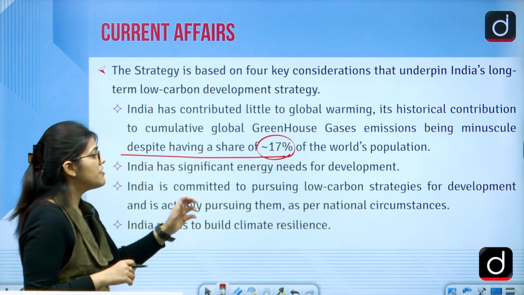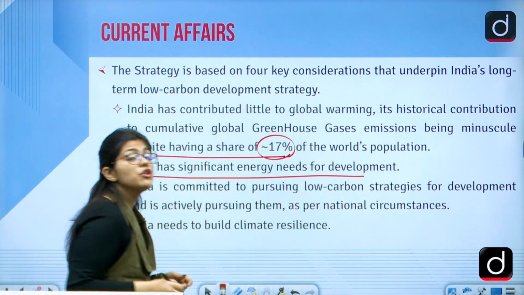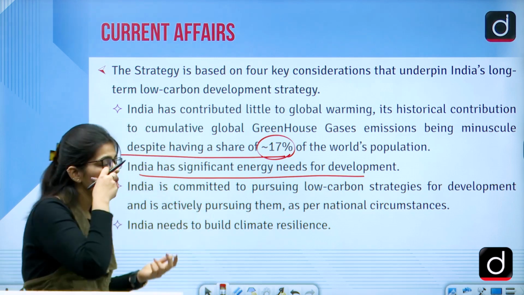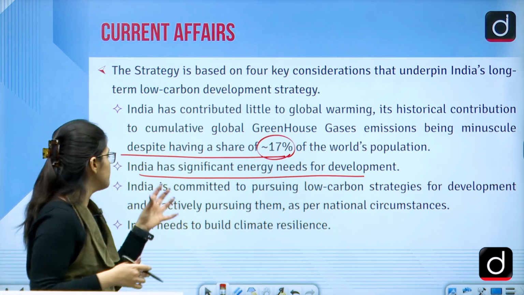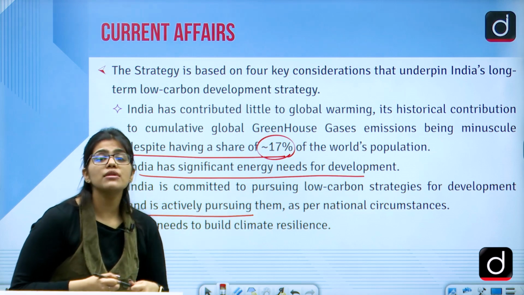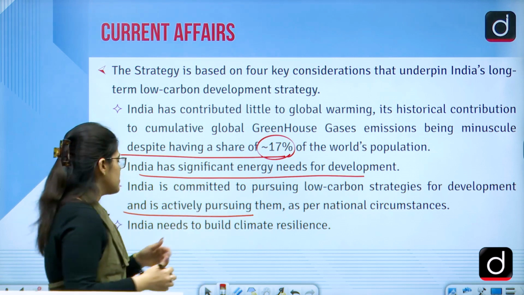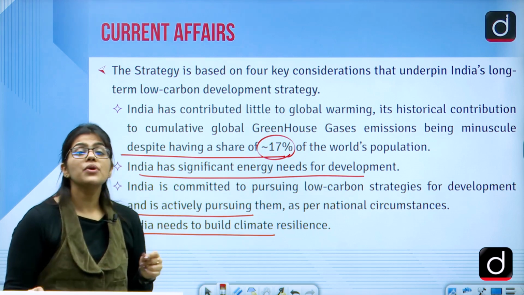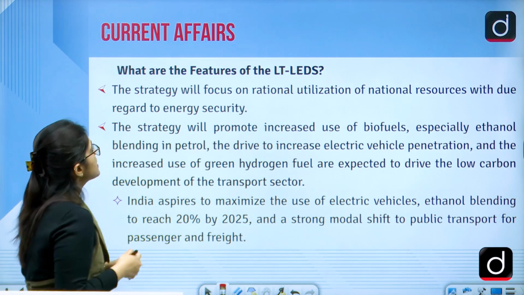Then, India has significant energy needs for development. We have energy needs, and we know that for development we can use renewable resources, and then we can make it all work out. Then, India is committed to pursuing a low carbon strategy for development, and it is actively pursuing this. We know that we should emit less and less carbon, and low carbon strategies are being made. Also, India needs to build climate resilience, and we know that we have to protect our country from the climatic conditions that we face.